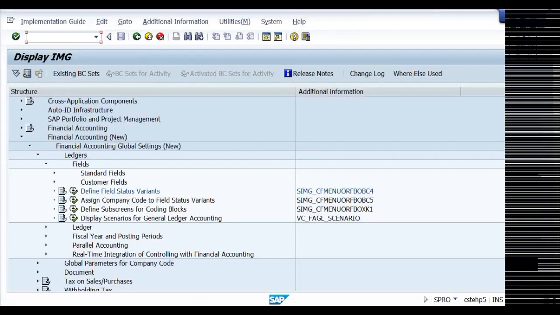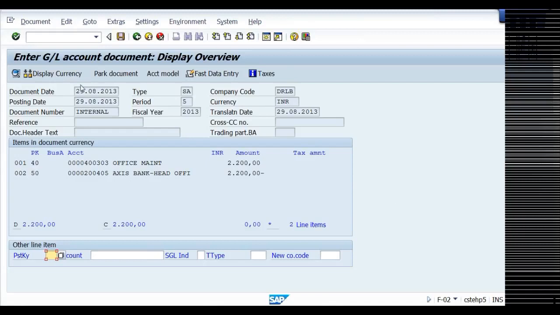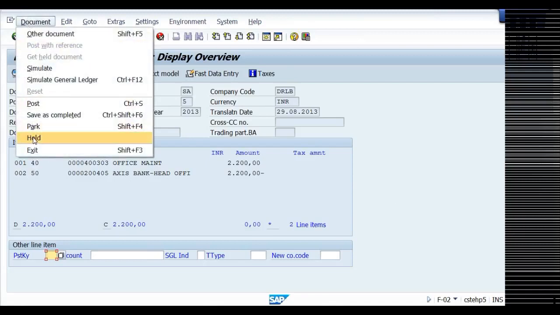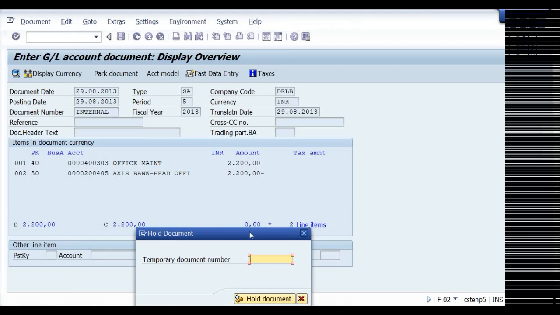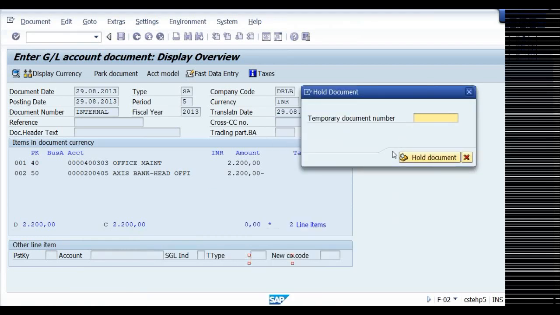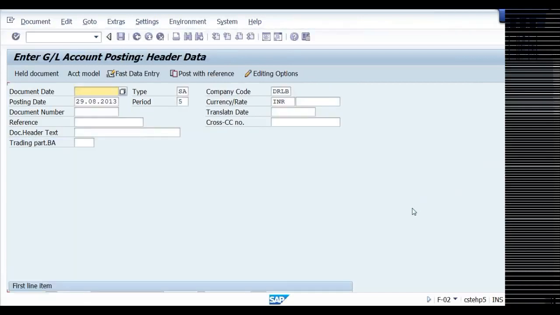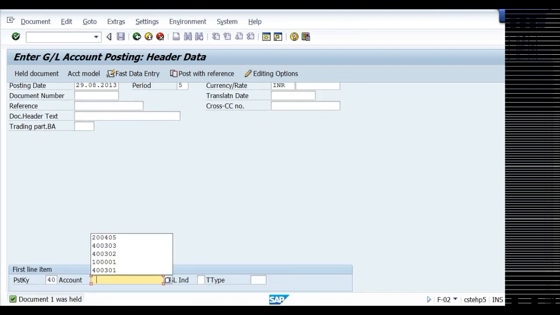Again come back to this one. Again go to document hold. Then it will ask you for a temporary document number. So I have to give a temporary document number: temporary document number 1, hold document. Because I don't want to keep the documents pending, I have to enter around 40 or 50 documents, and I want to post them in order. So that's why I can keep it as a held document, and one more document I want to post.